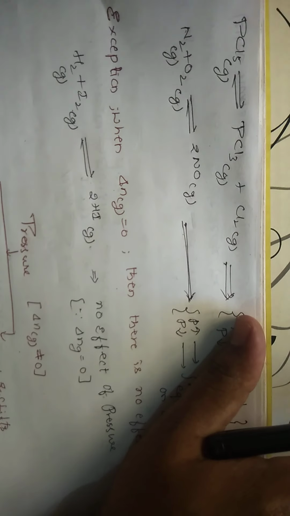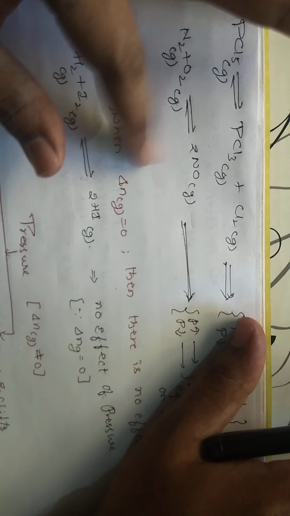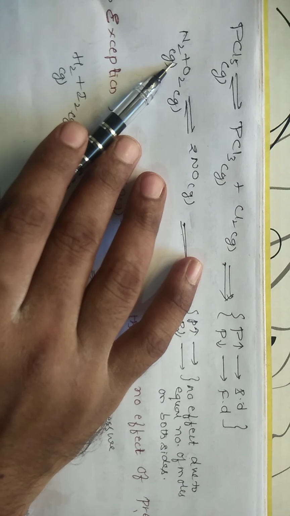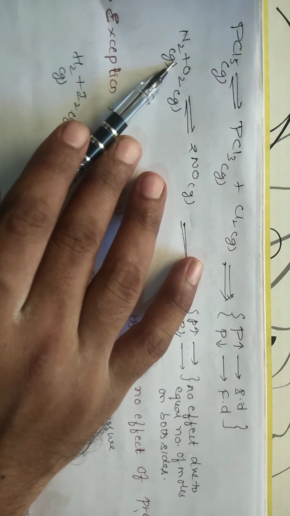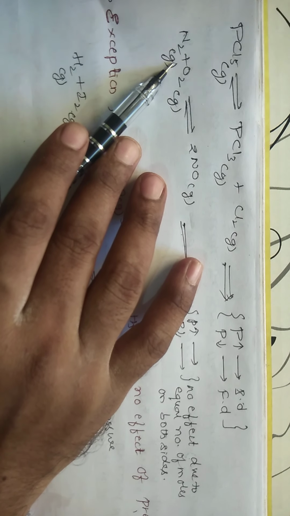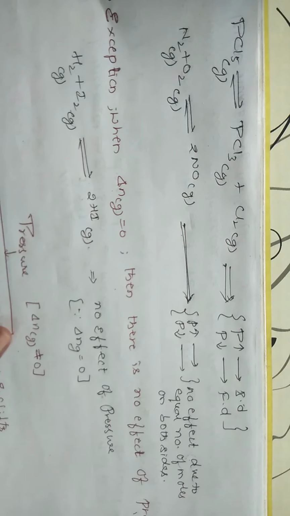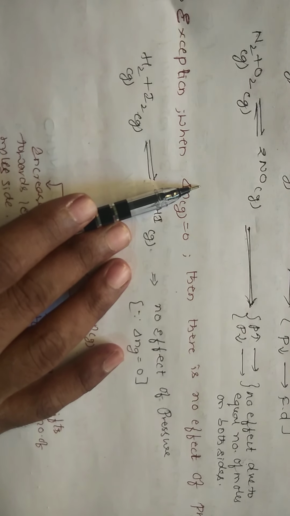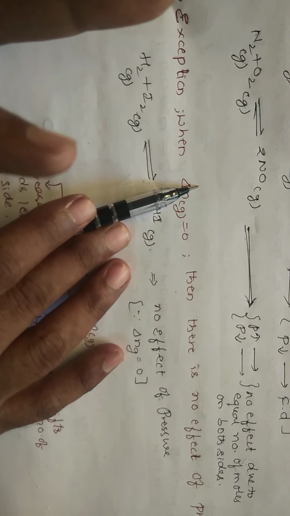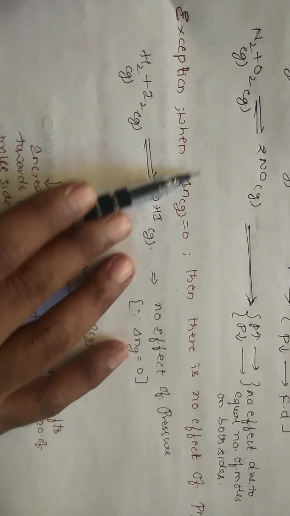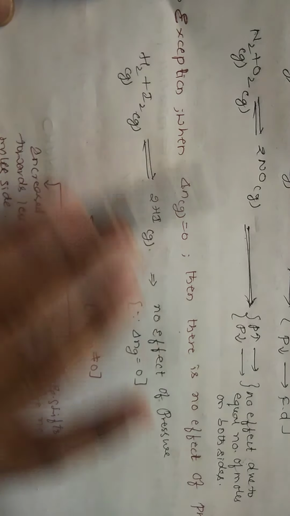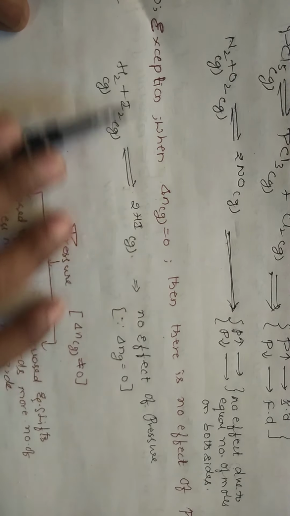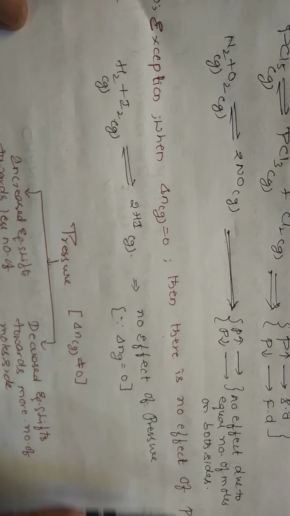Try to solve this one: N2 plus O2 gives rise to 2NO. Here 2 moles are there, and here 2 moles are there. So there is no side with fewer or more moles. If you increase or decrease the pressure, there is no effect on the equilibrium. So this is an exception. If you increase the pressure, it moves towards the lesser number of moles. If you decrease the pressure, it moves towards the greater number of moles. If the number of moles is equal, it will not move to either side; there is no effect of pressure. That is why when delta Ng is equal to 0, it is taken as an exception. There is no effect of pressure on that.